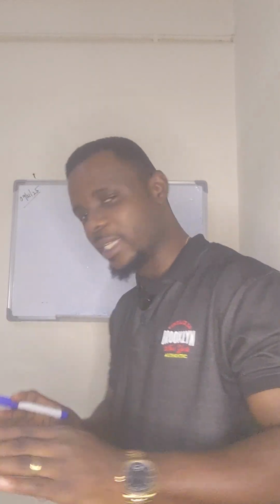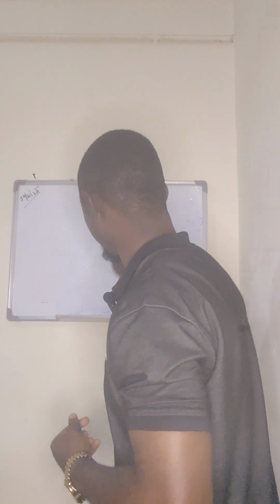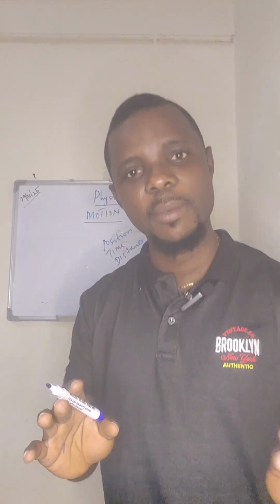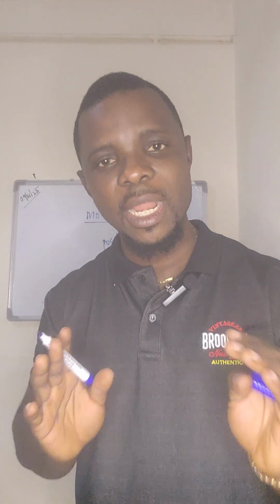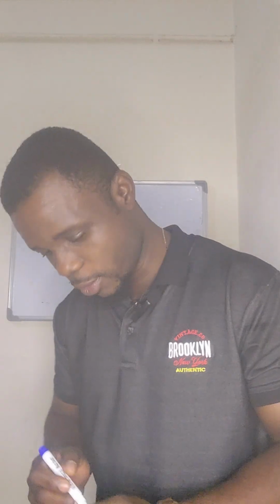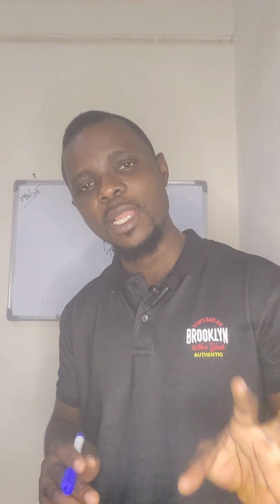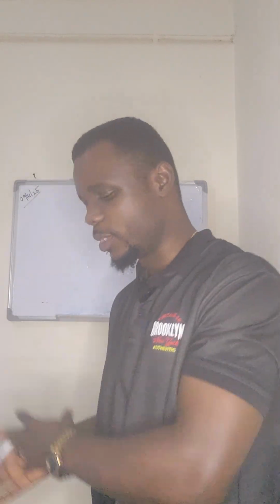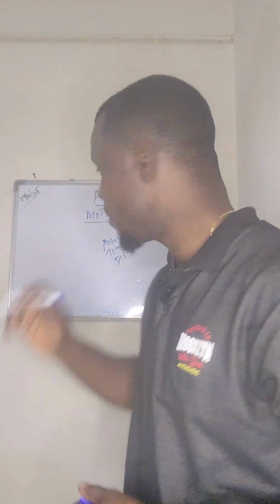Okay, there's a reference point. Let's say this body. Mind you, when we talk about body in physics, we are not referring to humans alone. We are referring to objects. So in physics, this is a body. We'll talk about body in physics as any object. So we'll say that motion is when an object changes its position with respect to a reference point with time.